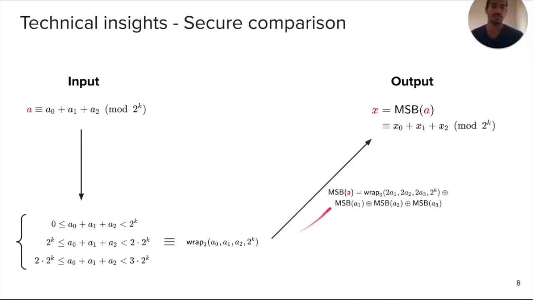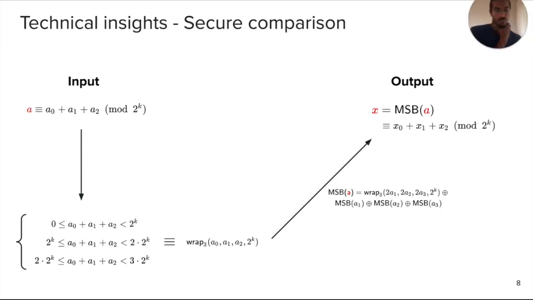What it says is the most significant bit of a number is actually a local operation. Once you compute this wrap function on three different values, and these different values are just twice the value of the shares, you can actually compute the MSB using local operations. So you compute this wrap function and then you XOR it with MSBs of A1, A2, A3, which are already locally available to each of the parties.